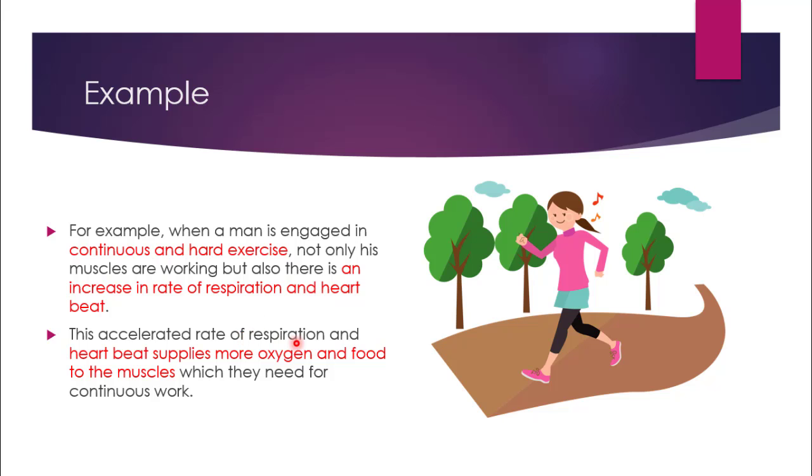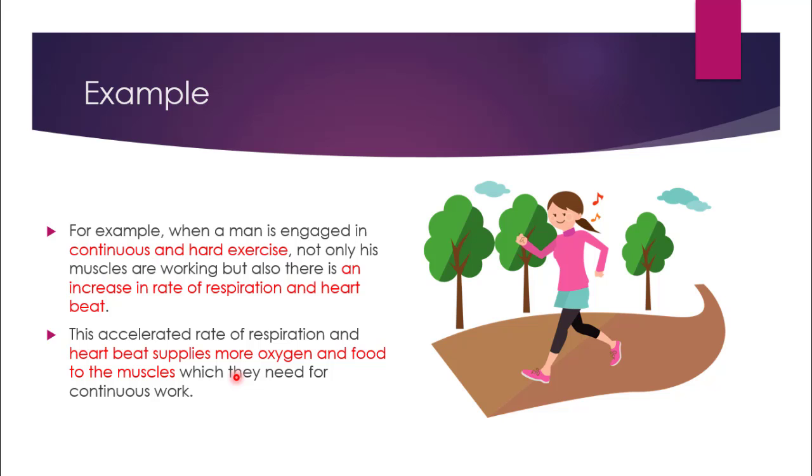This accelerated rate of respiration and heartbeat supplies more oxygen and food to the muscles, which they need for continuous work. So your muscles get more oxygen and food, and then you can run easily. So students, this was all about individual level.